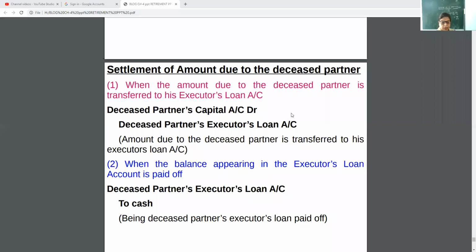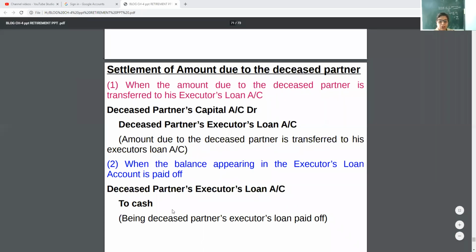Why executor? Because the deceased partner is not existing now, so the amount due to him will be transferred to his loan account, and then afterwards the firm will pay by cash or bank. Okay, so here the question will end.